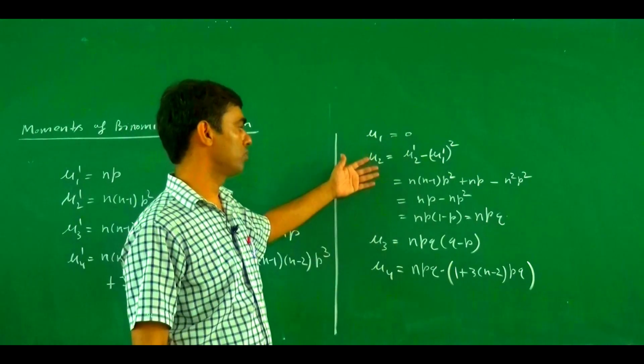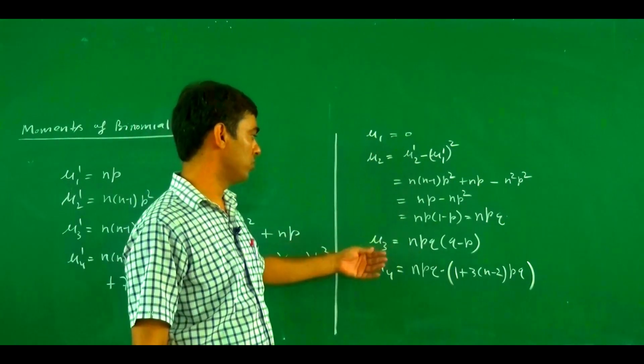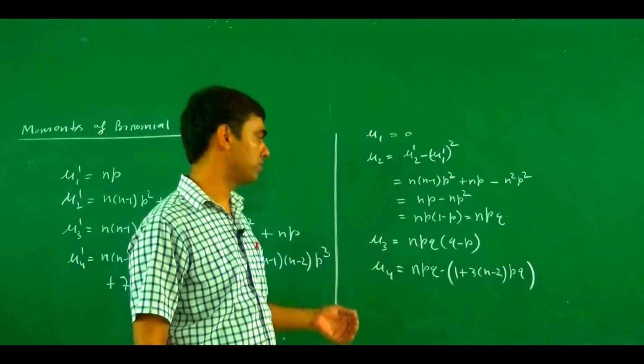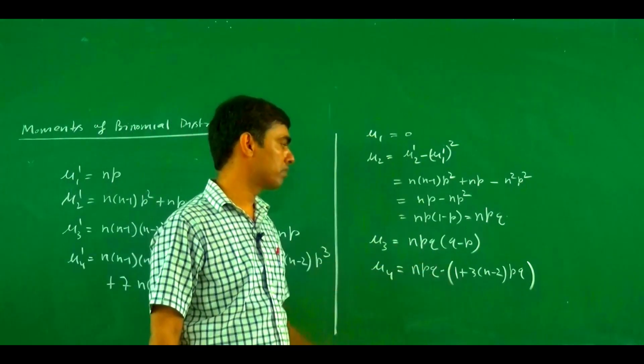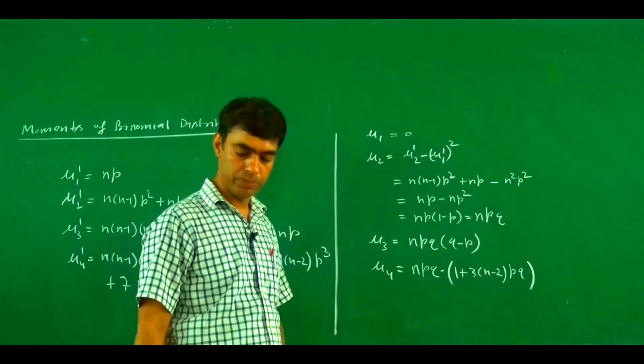So mu 1 equals 0, mu 2 equals npq, mu 3 equals npq(q minus p), and mu 4 equals npq(1 plus 3(n minus 2)pq).